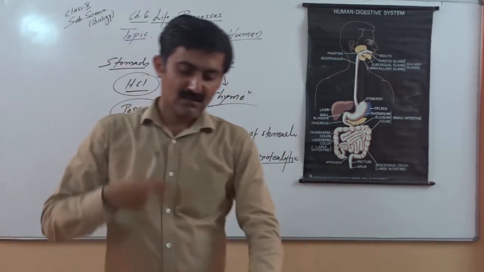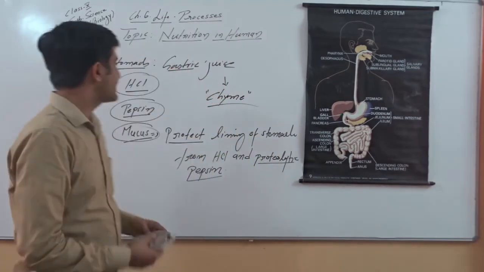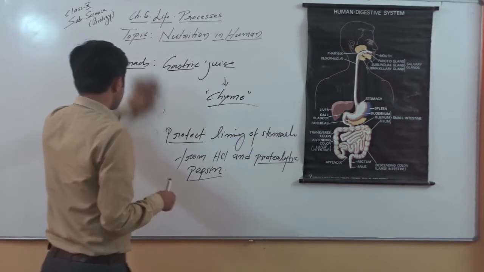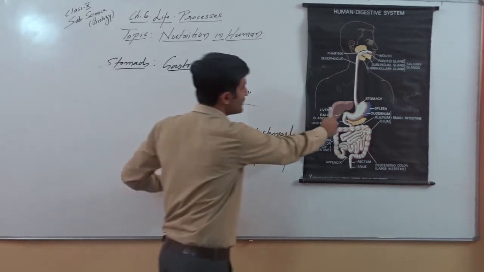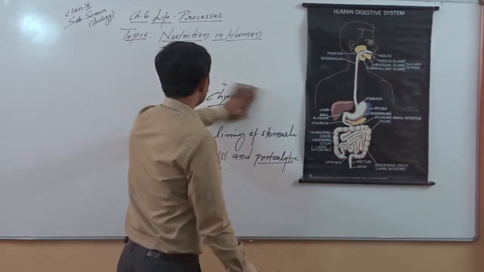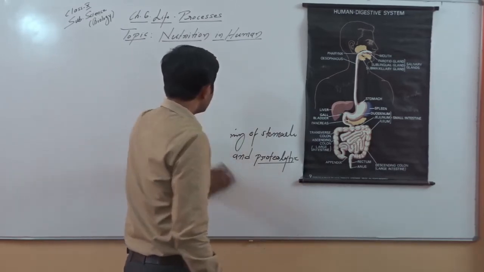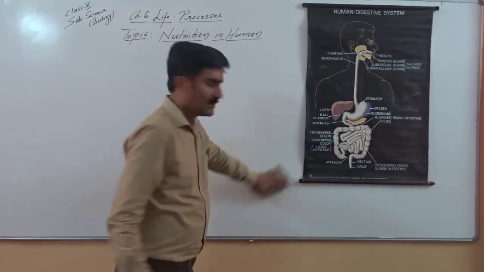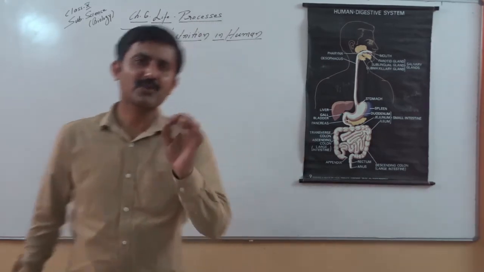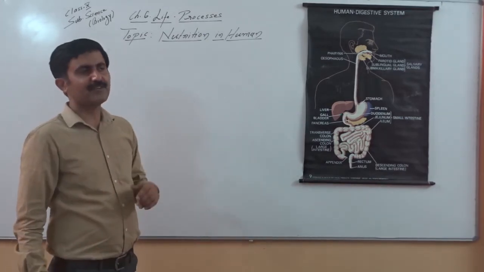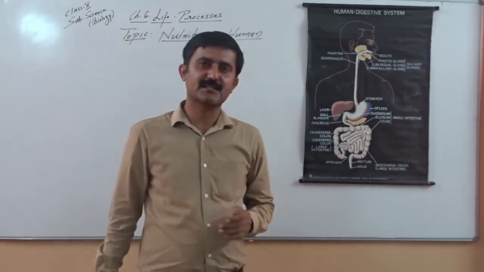Next part we are going to take is the gland, that is the liver. You can see here, this is a reddish brown gland. This is the largest gland of our body. Liver plays many important functions in our body, but here we are going to talk only about the role of liver in digestion.